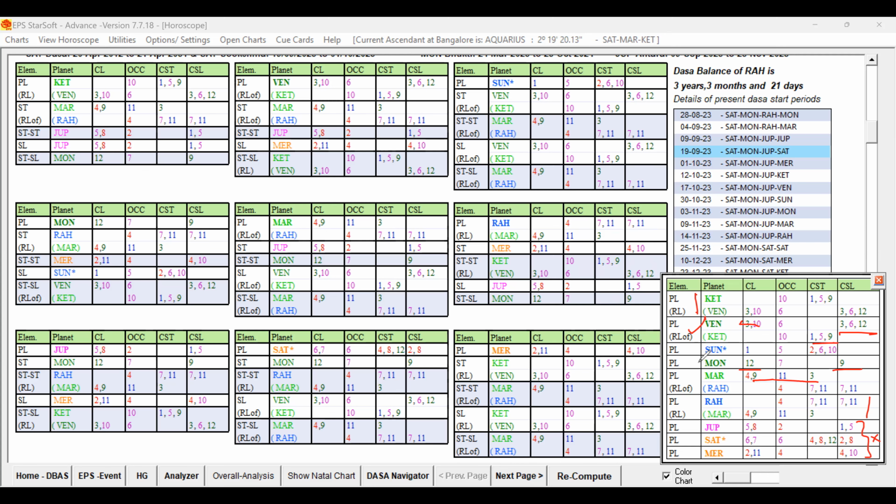So now let us check the ninth lord, ninth sublord, and 12th lord and 12th sublord.